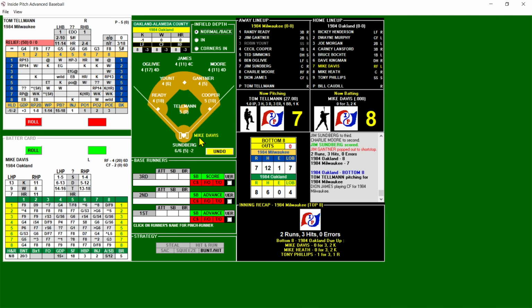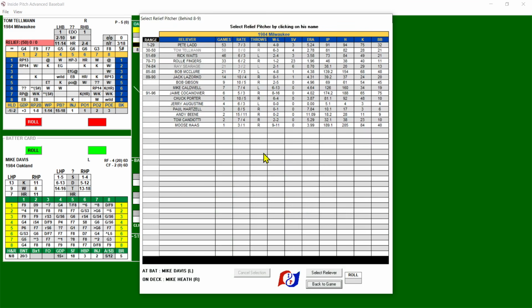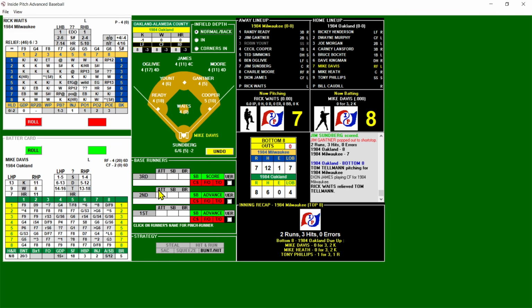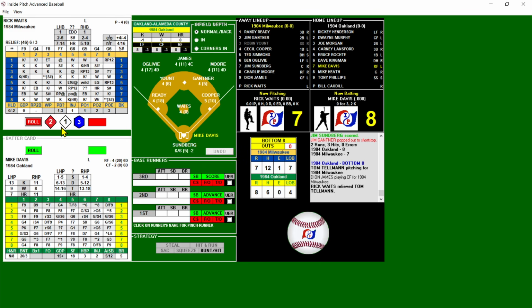And here we go. So it's 8-7, bottom 8. I got to take Tillman out. This is not a safe situation, so we wouldn't use Fingers. We'll use Rick Waits. Waits will come in to face Davis. Davis will bat.